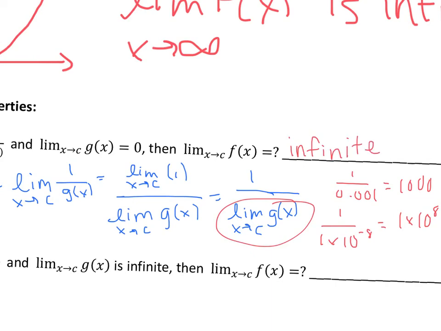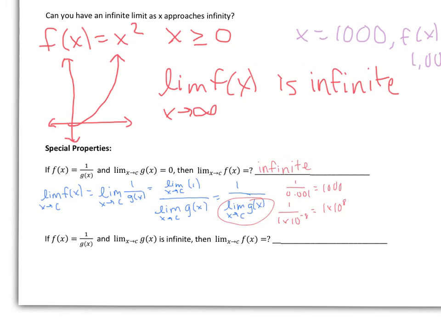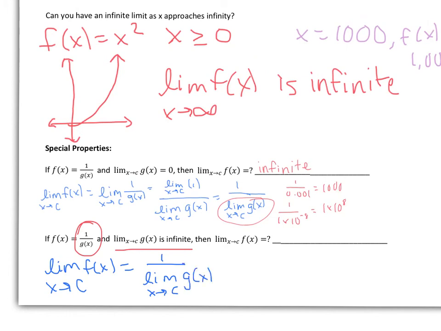Okay, so let's move on now to look at what happens in our next situation. So our next situation is similar, but instead of my limit of g of x as x approaches c equaling 0, it now is an infinite limit, okay? So we're plugging in essentially a huge number into g of x. So again, if I use my limit definition, I will see, so I'm just going to start from the beginning. So I know that the limit of f of x as x approaches c, if I just skip all the way to my last step, is going to give me 1 over the limit as x approaches c of g of x, okay? So essentially 1 over some huge, huge, huge number.